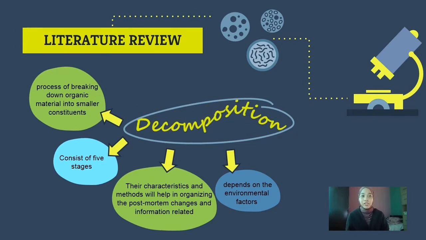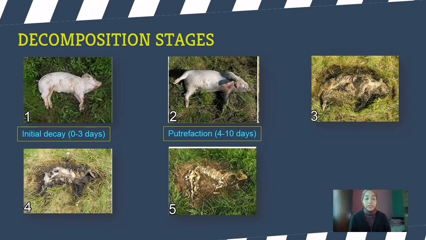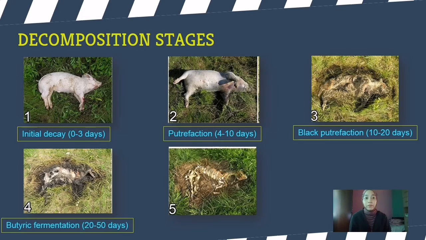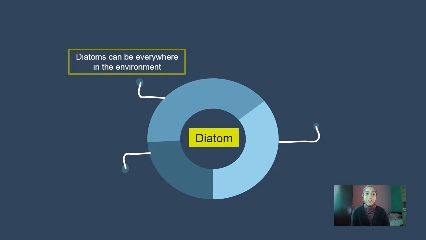Decomposition is a process of breaking down organic matter into smaller constituents. Their characteristics will help in organizing postmortem changes, and the 5 stages of decomposition process depend on the environmental factors. So here are the 5 stages of decomposition process, which are initial decay, putrefaction, black putrefaction, butyric fermentation, and dry decay. Diatoms can be found everywhere in environments such as marine and freshwater ecosystems.